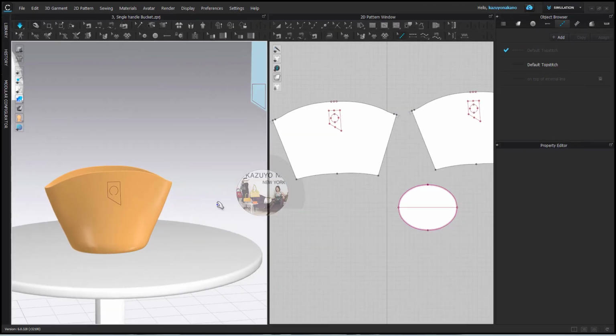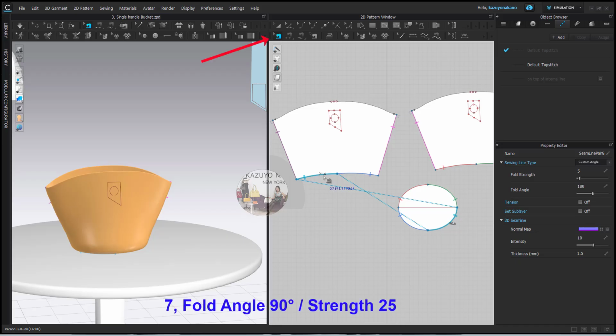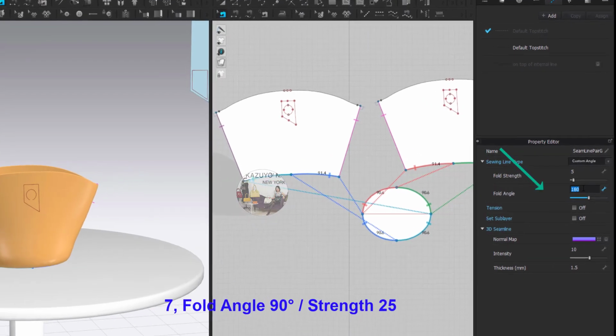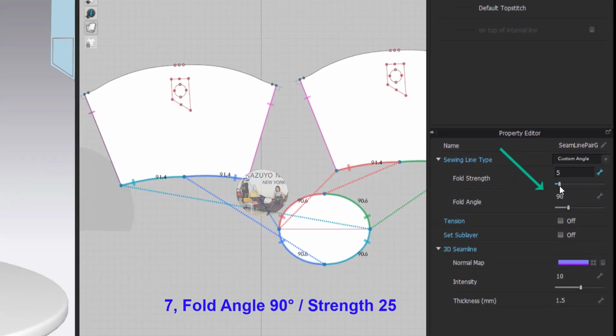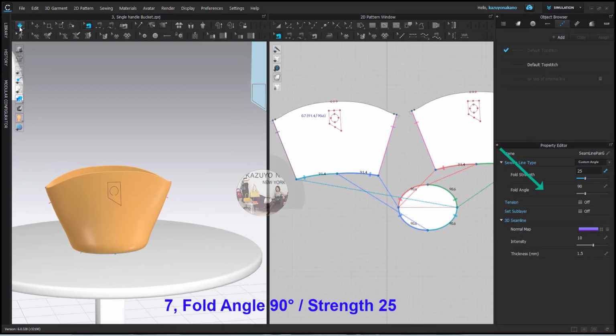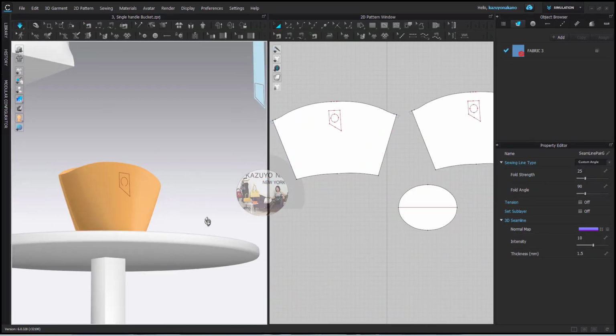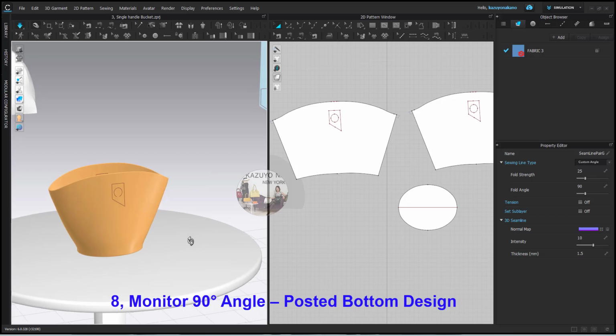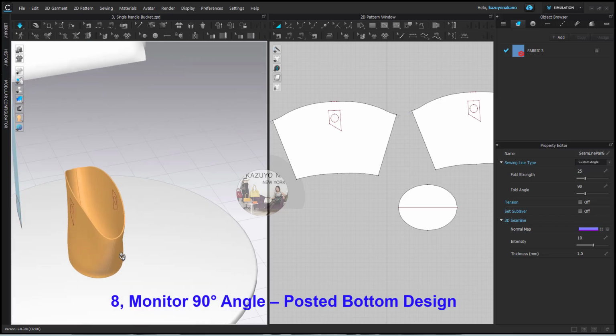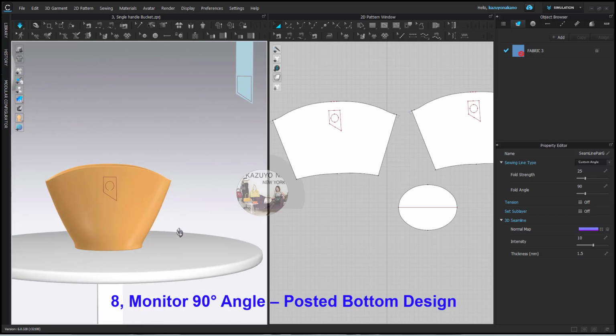In the next step, we'll adjust those angles to improve the drape. Use the Edit Sewing tool to select the sewing lines. In the Property Editor, set the fold angle to 90 degrees and adjust the fold strength to around 25 for better tension.